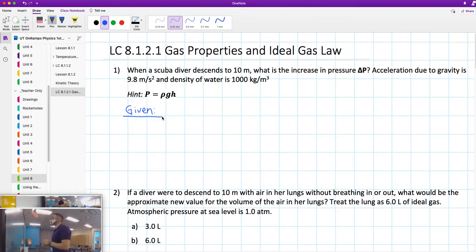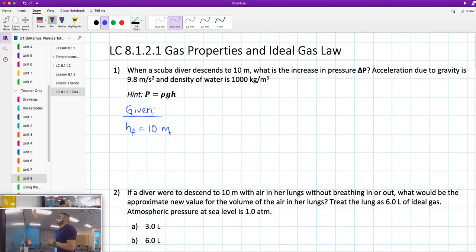So we have 10 meters, and that is the height. Since we have to find the change in pressure, delta P, we need something final and something initial. In this case, that's the end point, meaning she's going to go down to 10 meters, so we can consider that as the final height. H final is 10 meters.